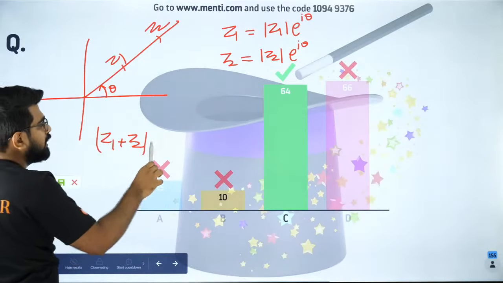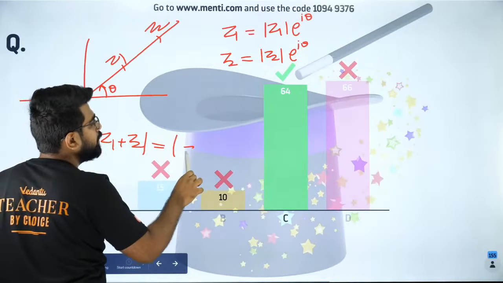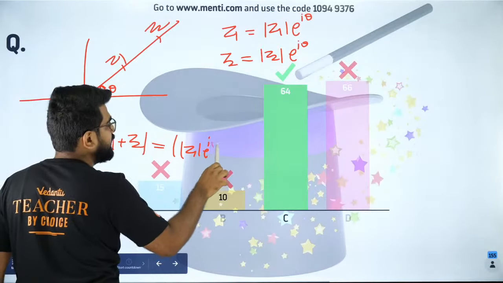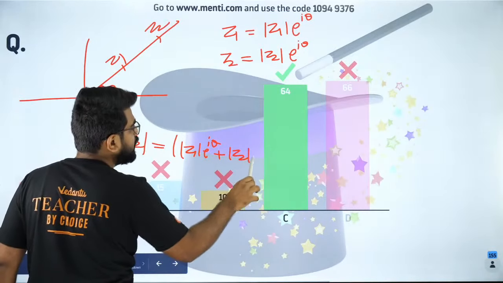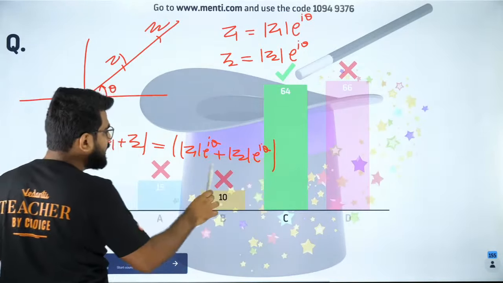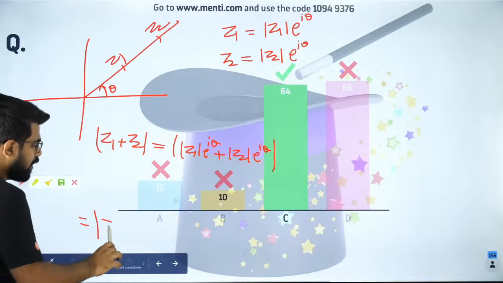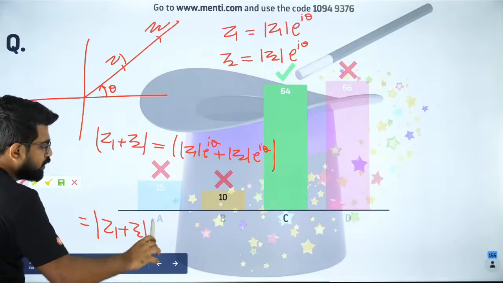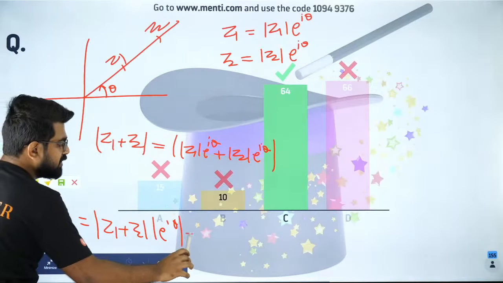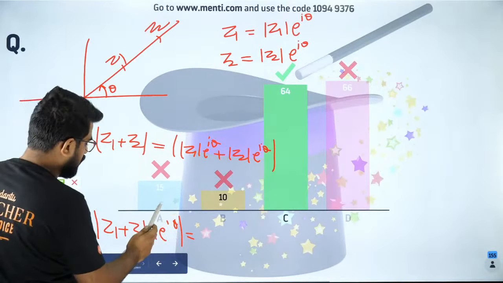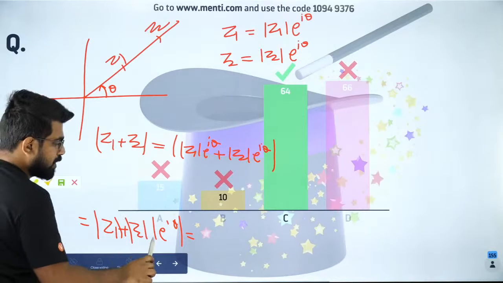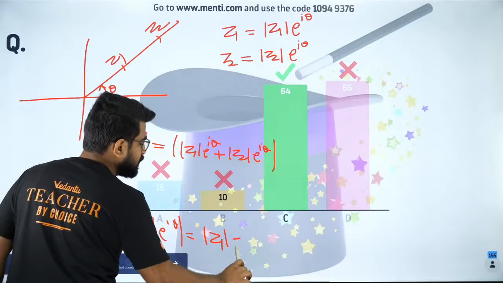The modulus of Z1 plus Z2 is nothing but mod of (mod Z1 into e to the power iota theta plus mod Z2 into e to the power iota theta). So I can write it as mod of (mod Z1 plus mod Z2) into mod of e to the power iota theta, which is nothing but mod Z1 plus mod Z2.